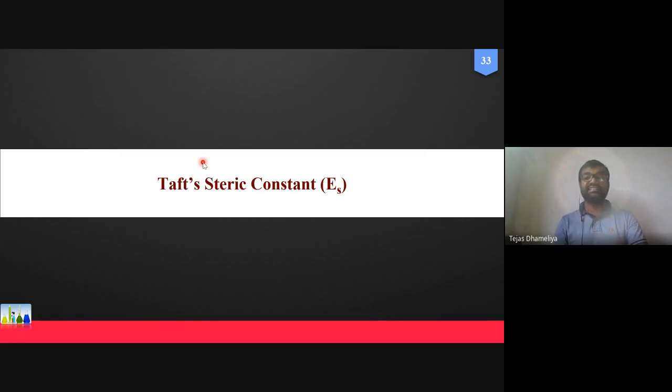of insecticide compound. Now another kind of parameter which we have to learn after this Hammett substituent constant is the Taft steric constant. This is one of the parameters which has been devised by a scientist whose name is Taft. And from his name, this parameter is also termed Taft's steric constant, and that is represented symbolically as Es.